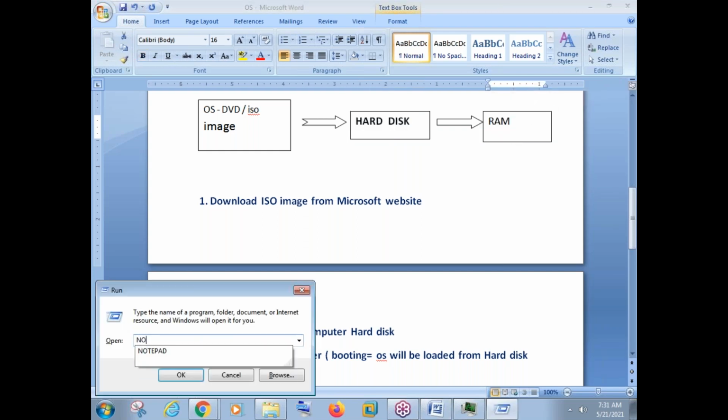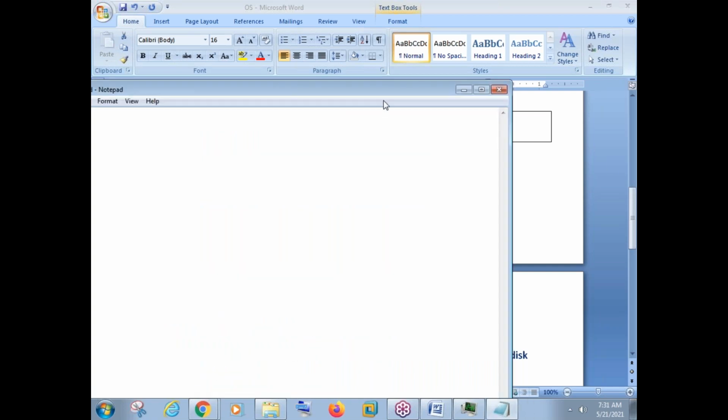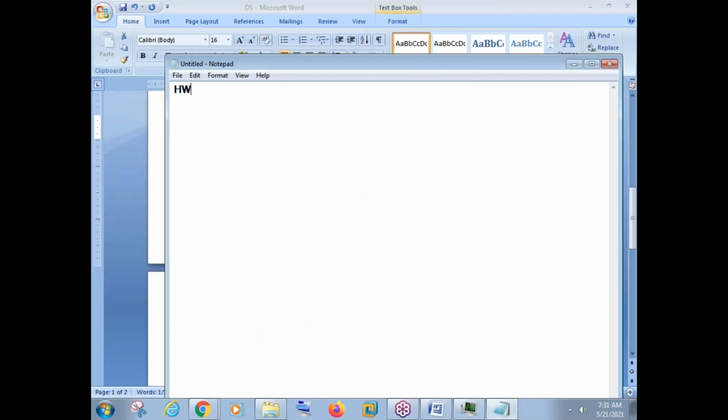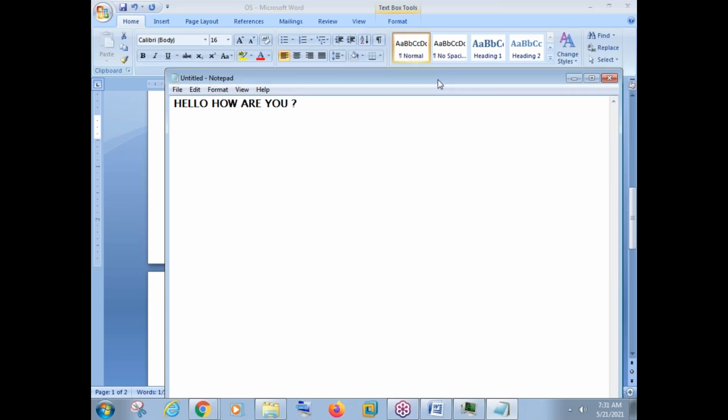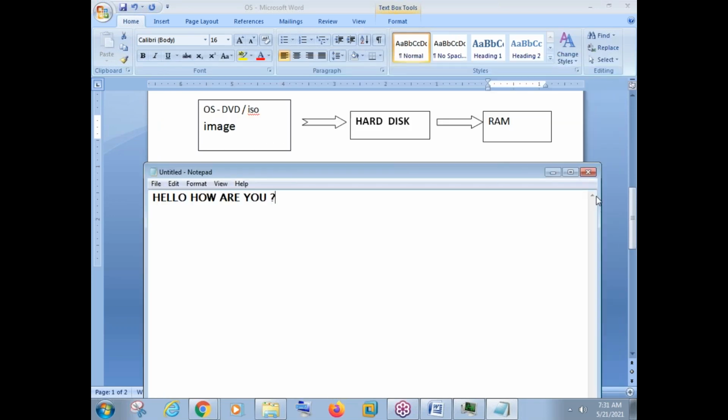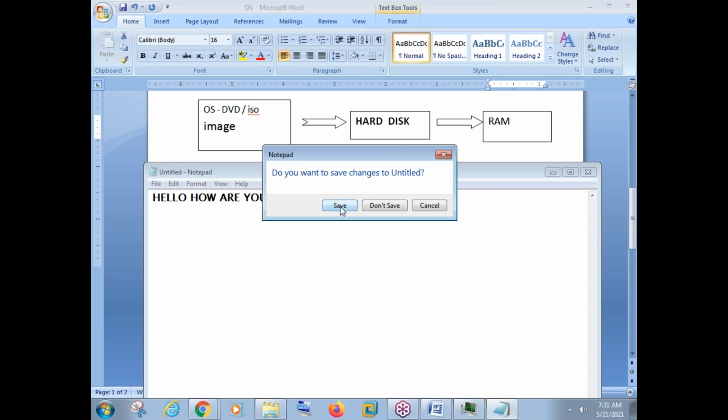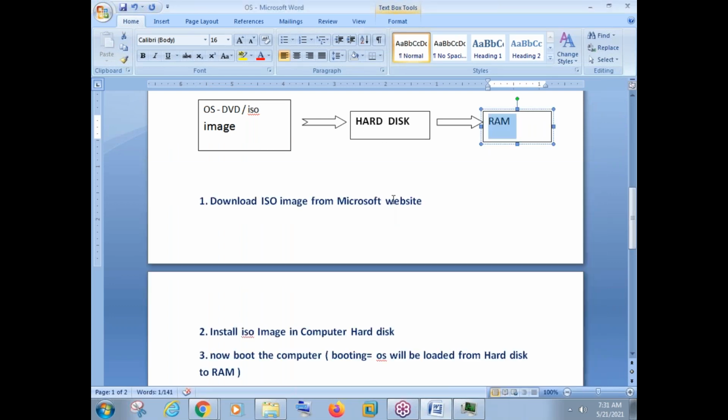Like suppose if I open a file here like Notepad, this is a file. I'm making some file here. I'm saying, hello, how are you? So right now this file is available in my RAM. If I say save here, then only the file will go to the hard disk. But if I say don't save here, the file is erased. It is not available anywhere. So when you run a machine, the machine will run from your RAM.